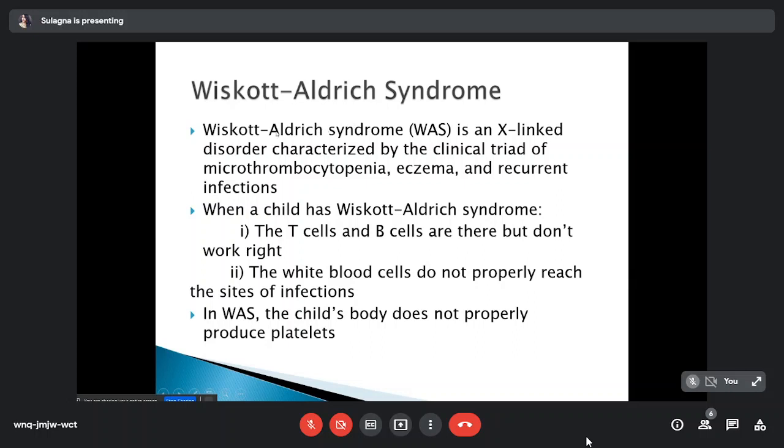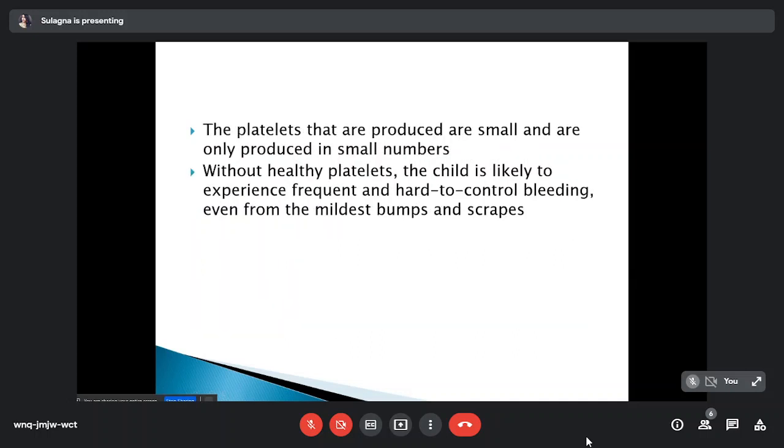It is an X-linked disorder characterized by the clinical triad of microthrombocytopenia, eczema, and recurrent infection. When a child has Wiskott-Aldrich syndrome, the T cells and B cells are there, but they do not function properly. So, repeated recurrent and severe infections occur. In WAS, the child's body does not properly produce platelets, and when the platelets are produced, they are small in size and dysfunctional. So, without healthy platelets, the child is likely to experience frequent and hard to control bleeding, even from the mildest bumps and scrapes.